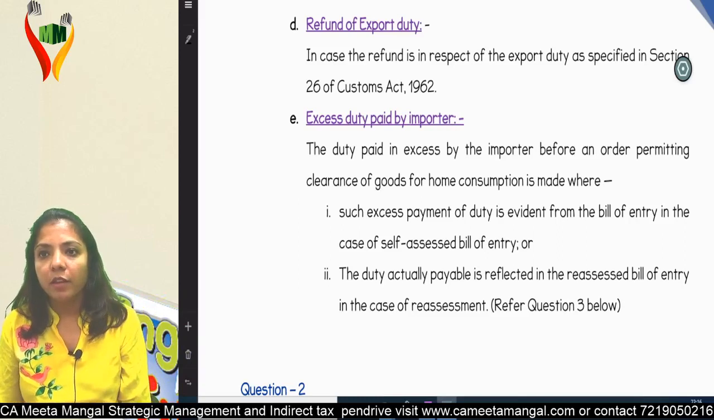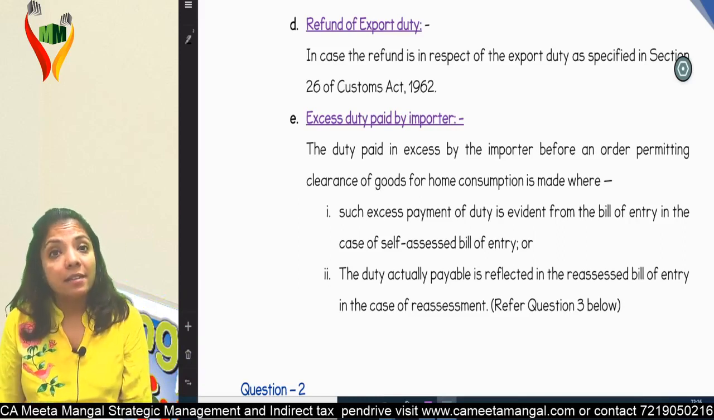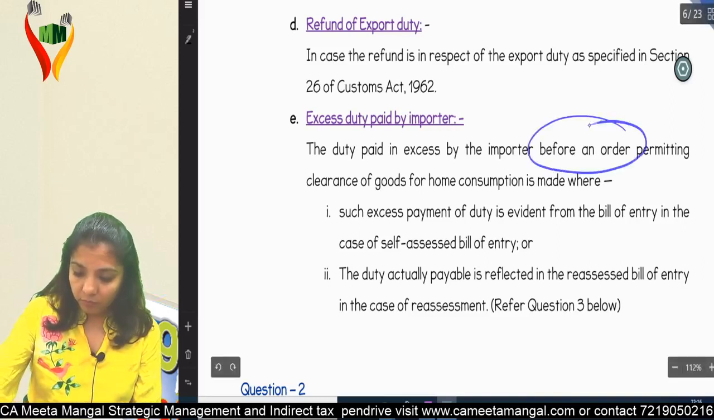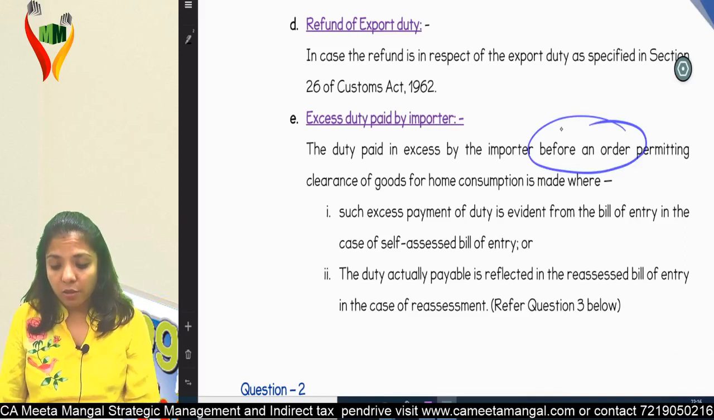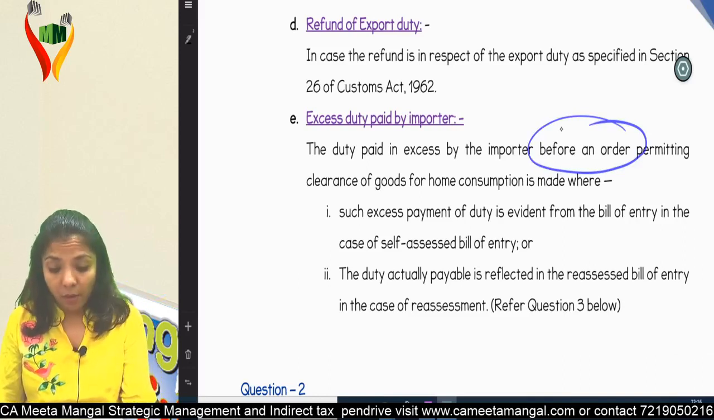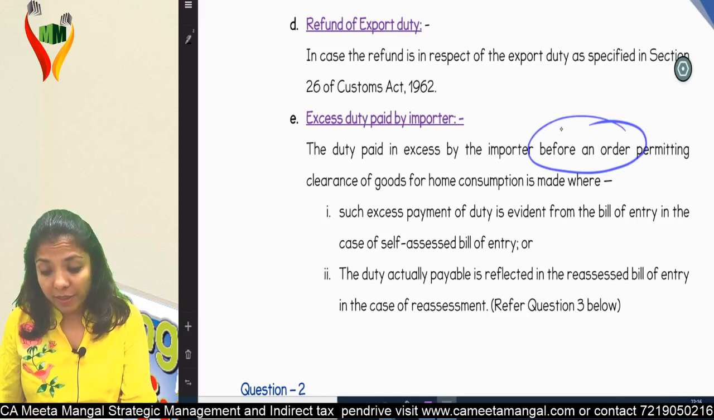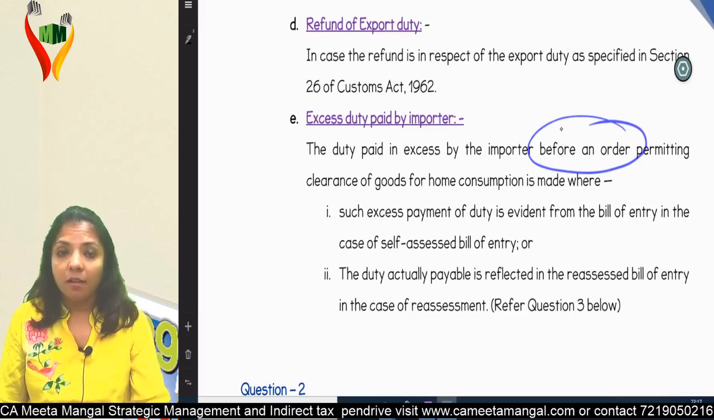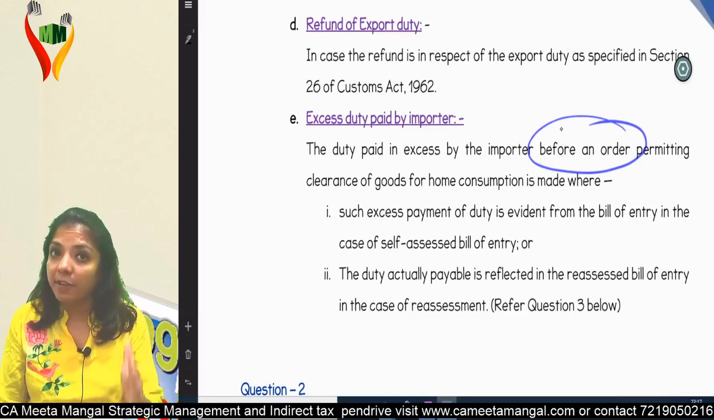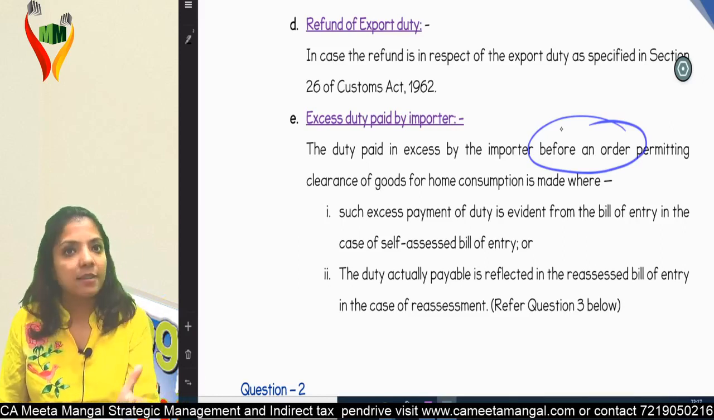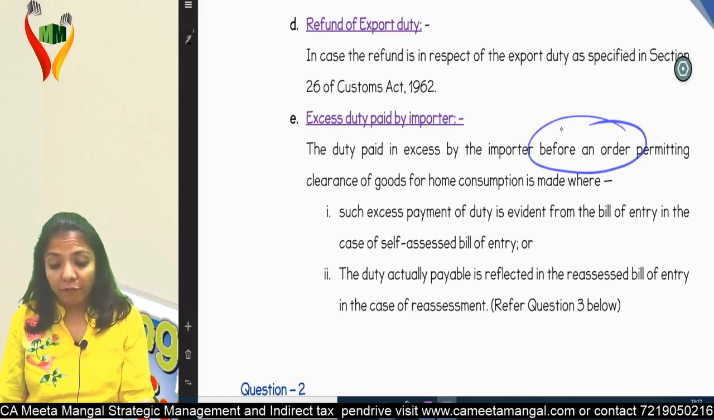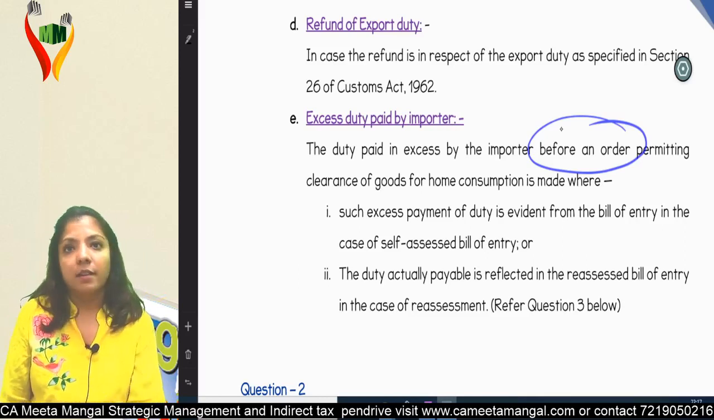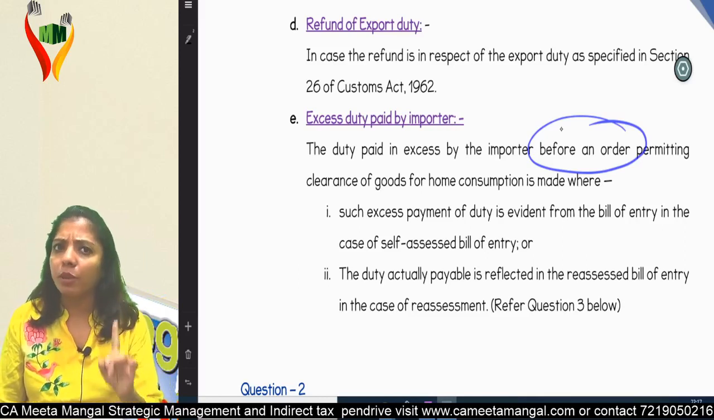See what's written over here. The duty paid in excess by the importer before an order permitting clearance of goods for home consumption is made, where such payment of duty is evident from the bill of entry in case of a self-assessed bill of entry. I have myself submitted the bill of entry, it was self-assessed, and then it's clearly evident that I have paid excess duty, or the duty actually payable is reflected in the reassessed bill of entry in case of reassessment. See what I did, we already studied in chapter 2, import procedure.